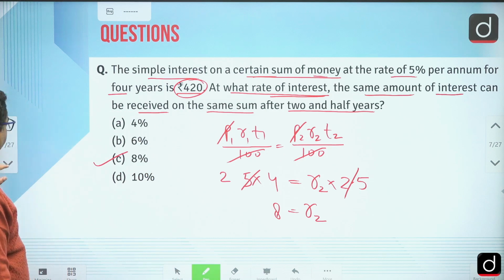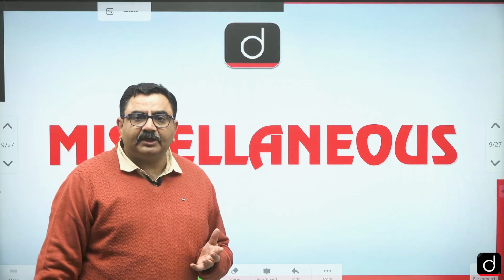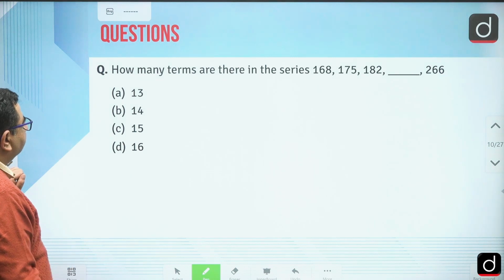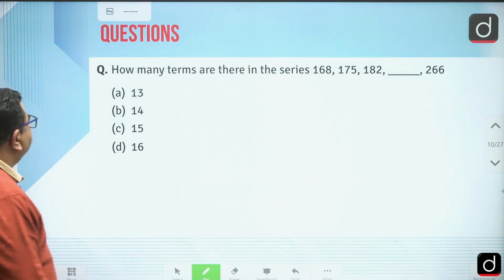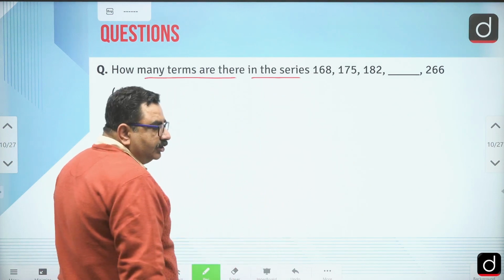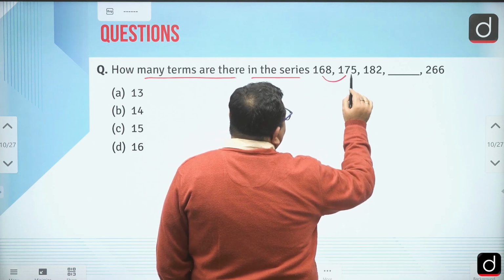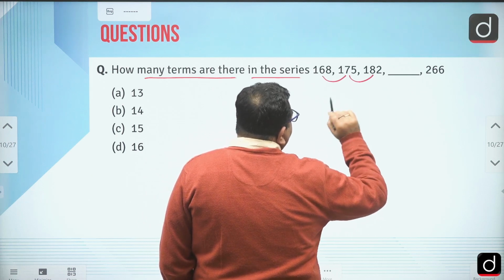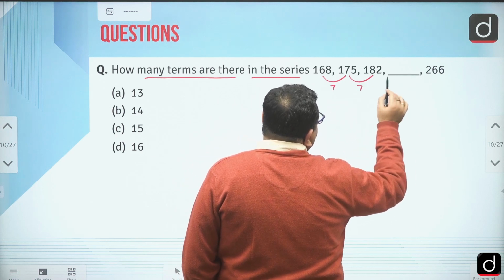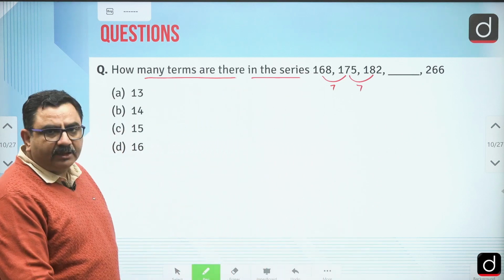Okay. Now these were some questions based on simple interest and compound interest. Now we'll discuss some questions from other topics. Now likewise in this, how many terms are there in this series? So if you see the series, right, this difference is 7, this difference is also 7, right, and in the same manner. So if this is 7, 7, right, then till 266, how many terms are there, right?